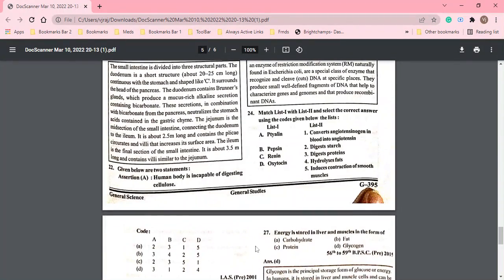Okay, next question. Energy is stored in liver and muscles in the form of carbohydrate, fat, protein, or glycogen. So the energy is stored in the liver in the form of glycogen.